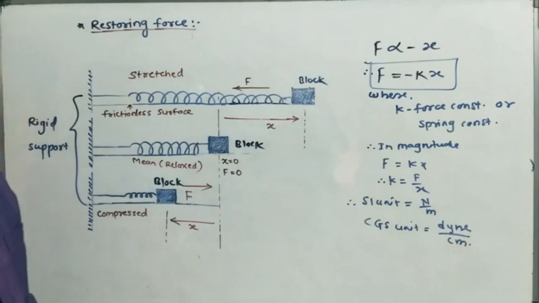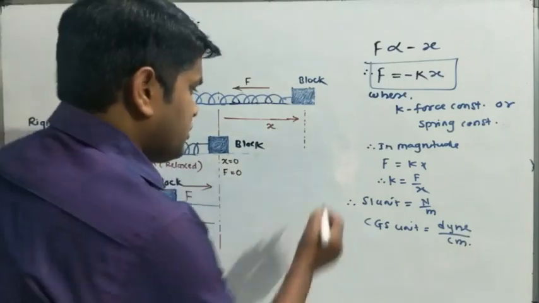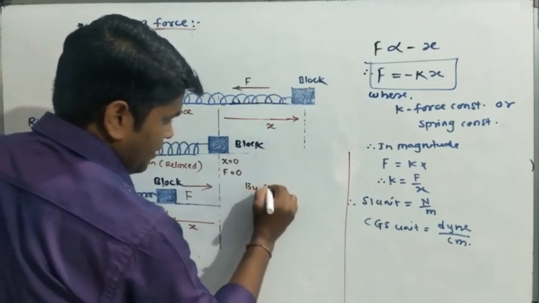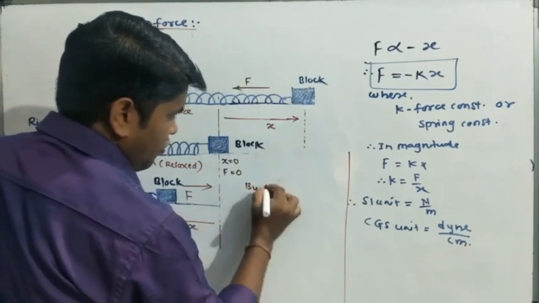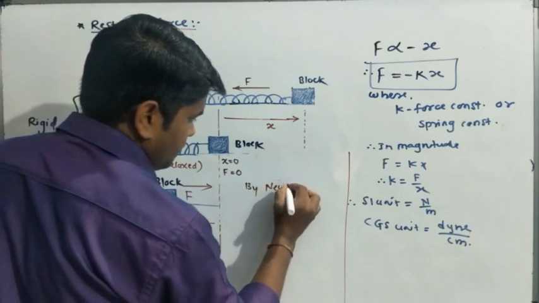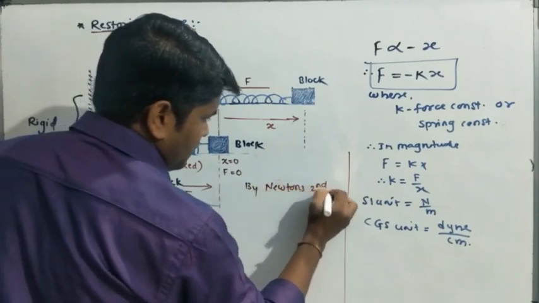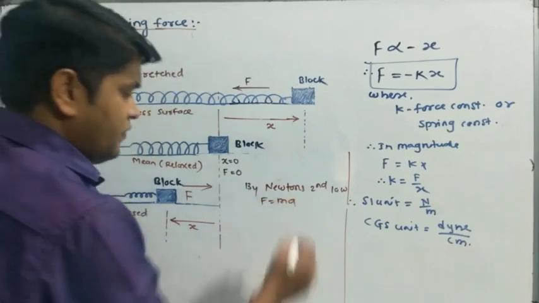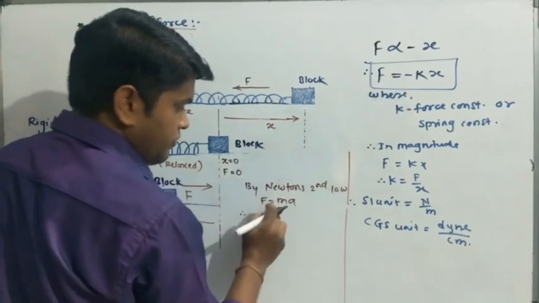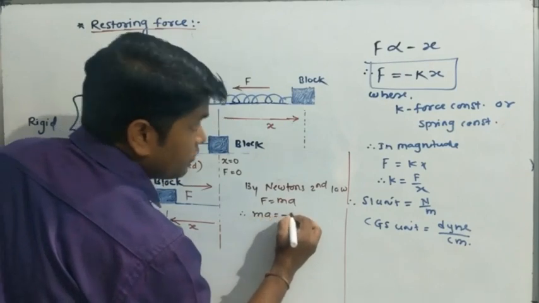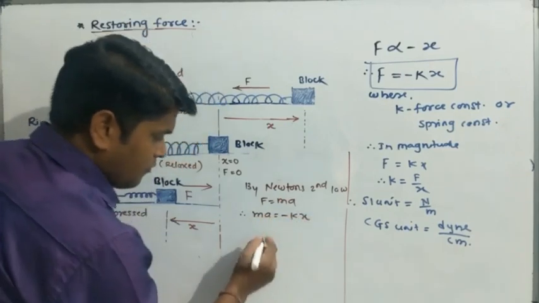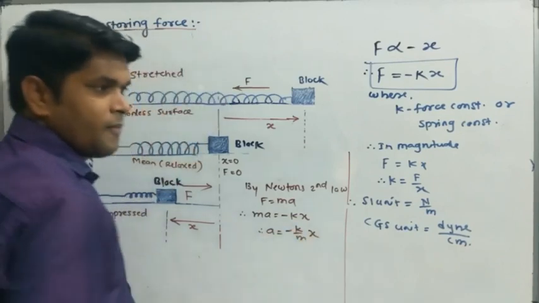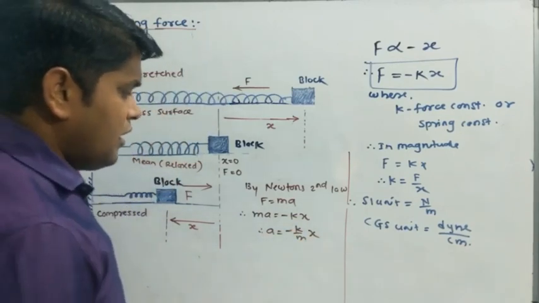Understood? Now according to Newton's second law of motion, F is equal to what? It is ma, and therefore comparing this and this equation we get ma is equal to minus kx. From this equation we get a is equal to minus k upon m into x.